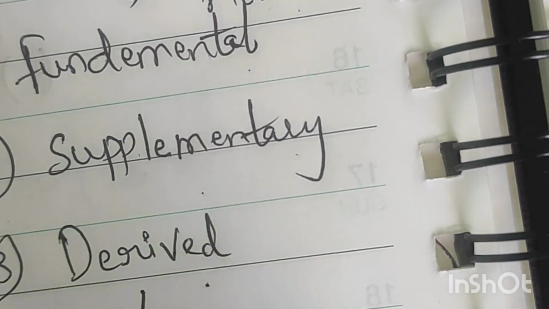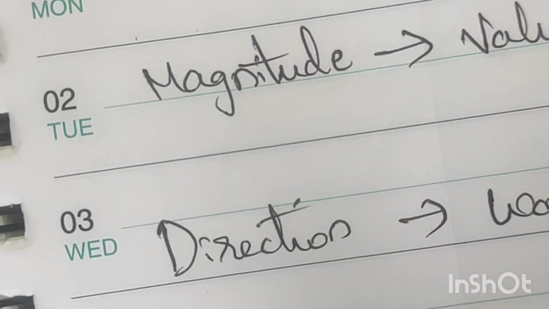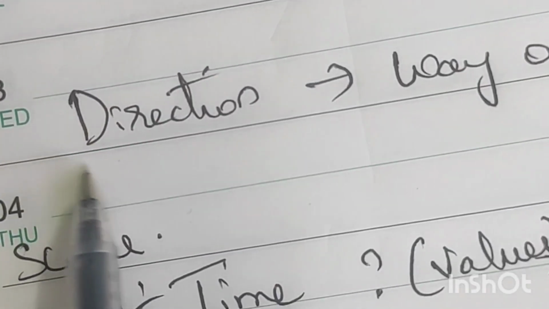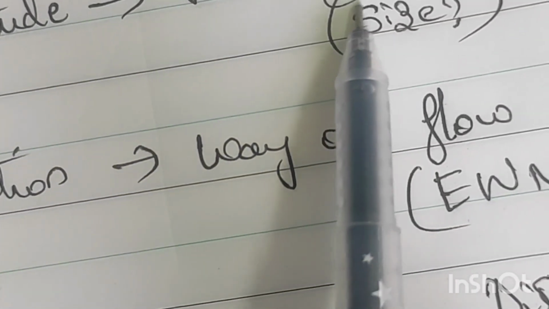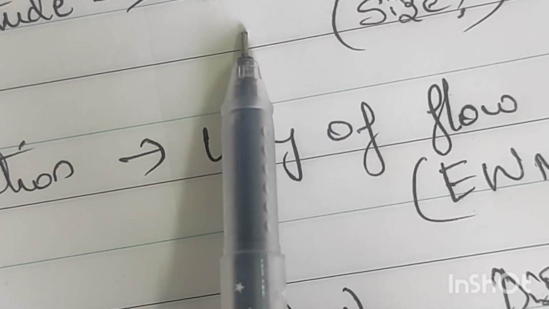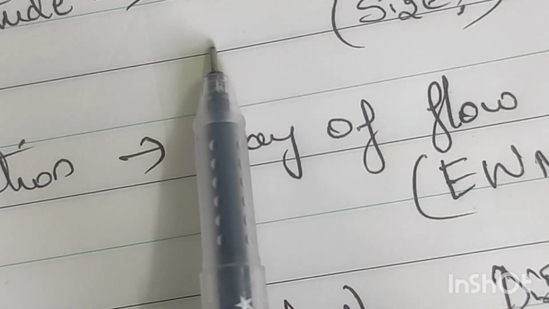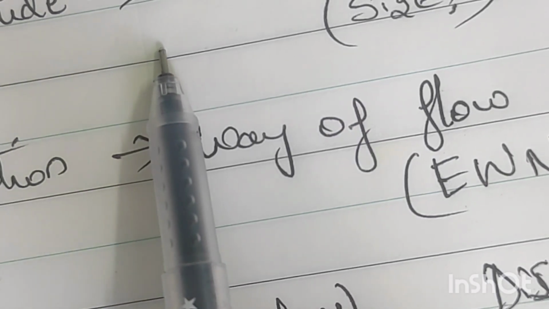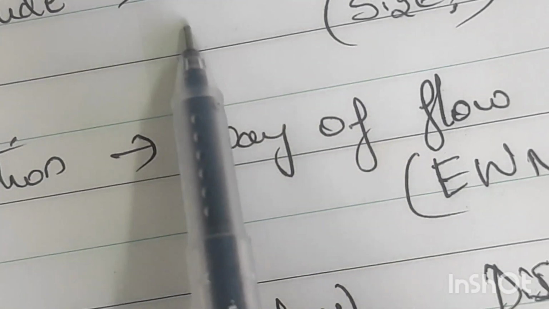In engineering mechanics, the key role is played by the scalar quantity and the vector quantity. Before knowing these, we have to know what magnitude is and what direction is. For magnitude, I will take a live example, a value. If you are going to a shopping mall or buying some new dress, they will ask the size, what is the size of your dress. That is the value, no? That value comes under magnitude.